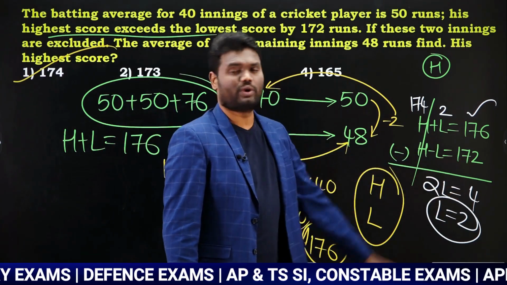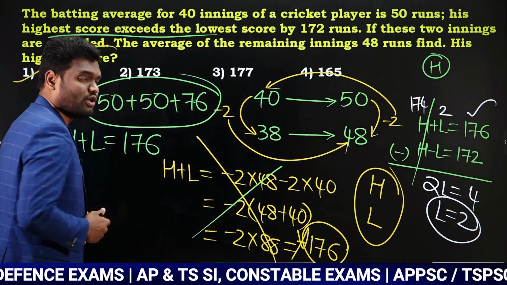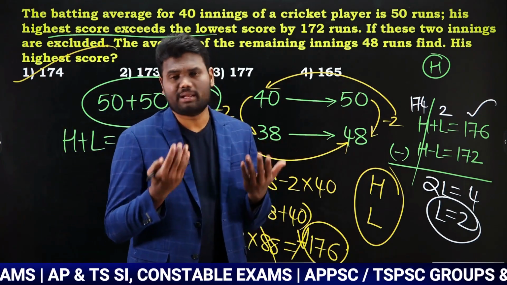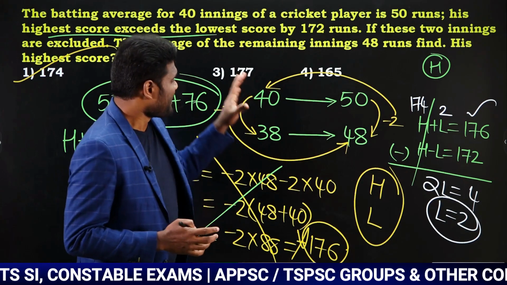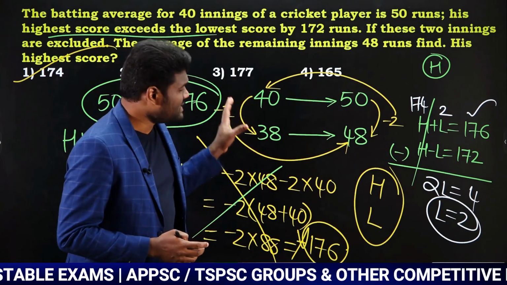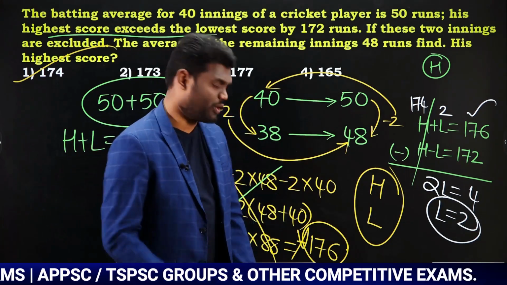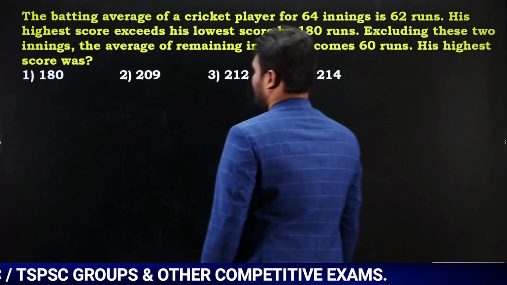So highest plus lowest is equal to 176. Anyway, you know highest minus lowest is 172. So calculate and you are going to get the highest score, and ultimately you get the lowest score also. Okay. Very easy questions, and these type of questions come in examinations as well. Okay. Let us look at the next one.